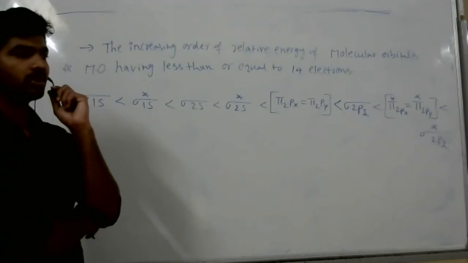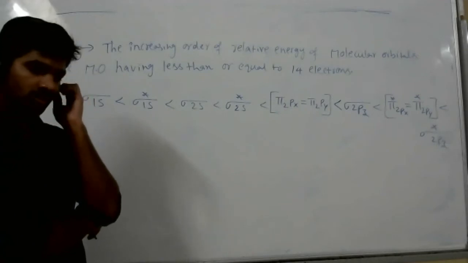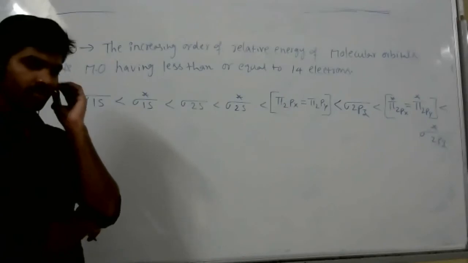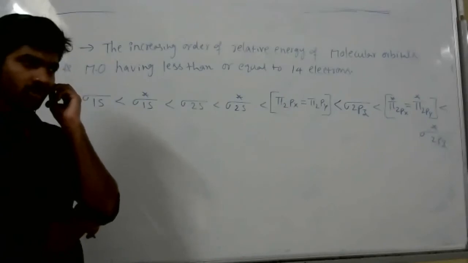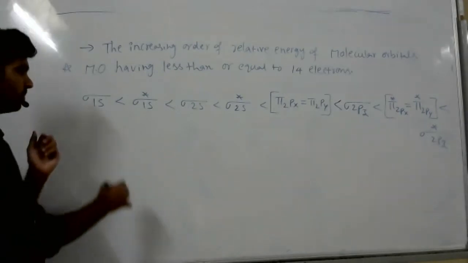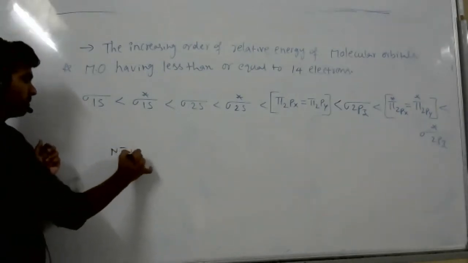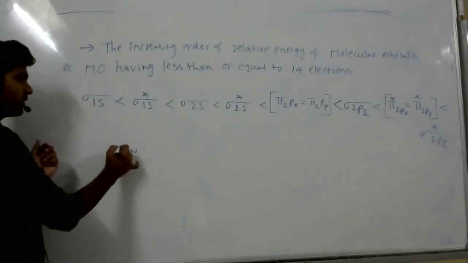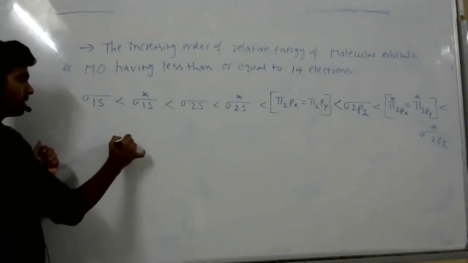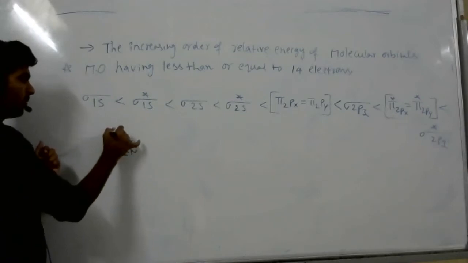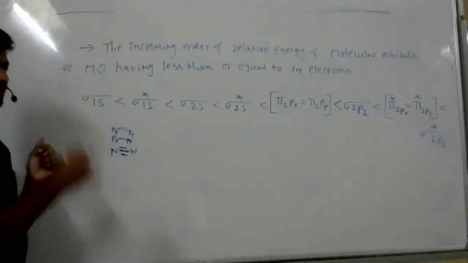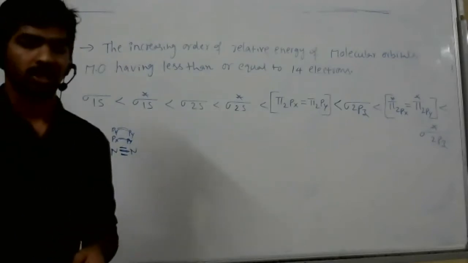For example, if we take nitrogen, in nitrogen 3 bonds are forming. One bond is sigma bond, remaining 2 are pi bonds, because of lateral overlapping of px with px and py with py. The sigma bond is because of pz orbital, linear overlapping.